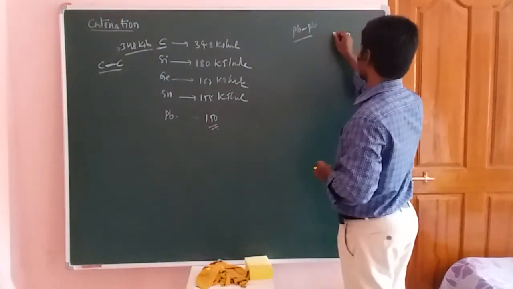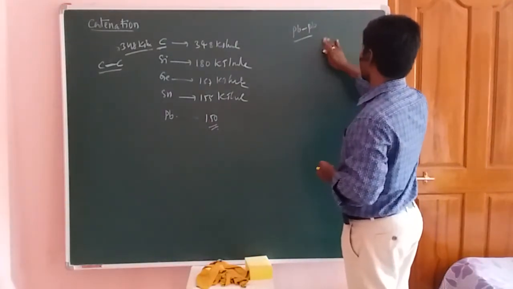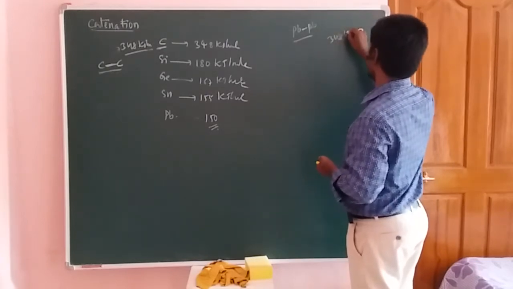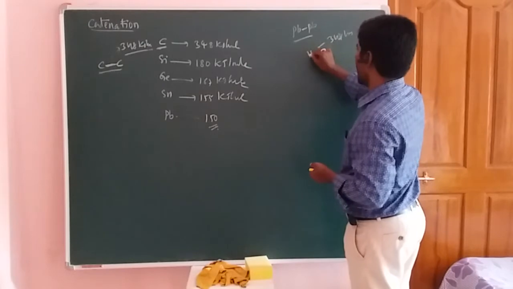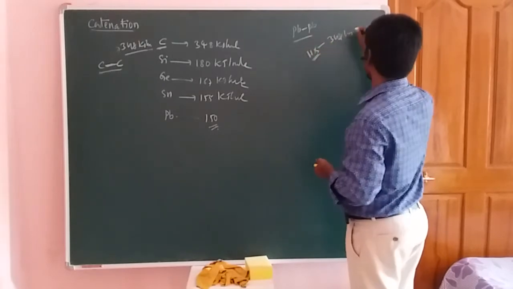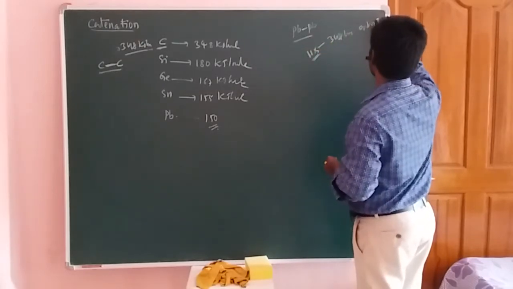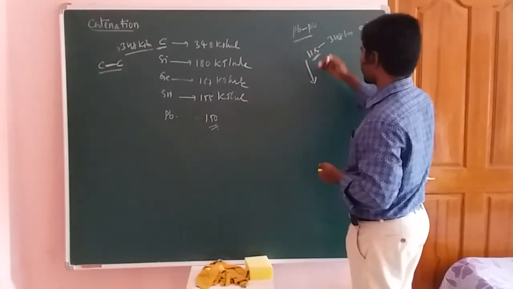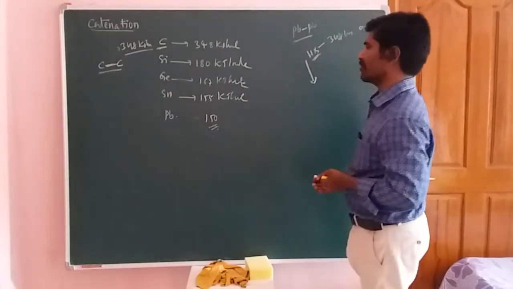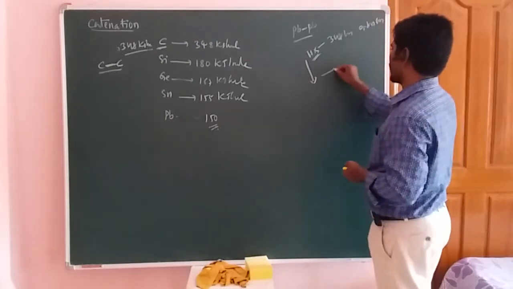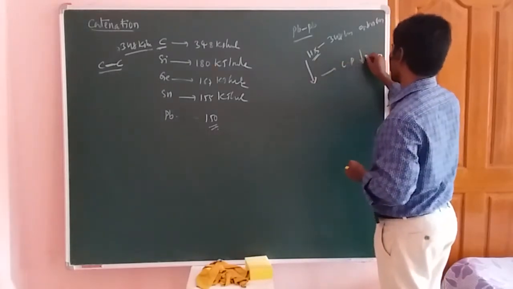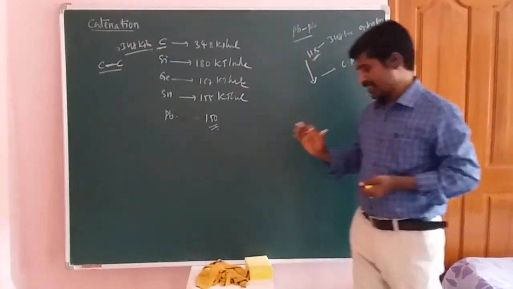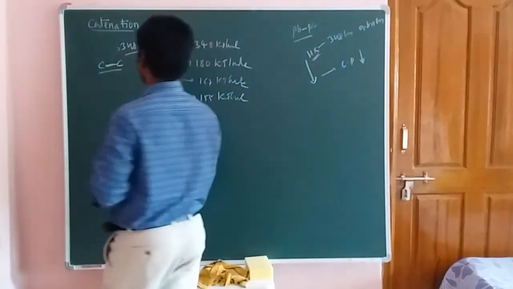Now here you have to take carbon. The carbon bond energy is 348 kilojoule per mole. So the higher the bond energy, the greater the catenation property. When bond energy decreases from top to bottom, at the same time the catenation property also decreases from top to bottom. So this is the general concept of the catenation phenomenon.